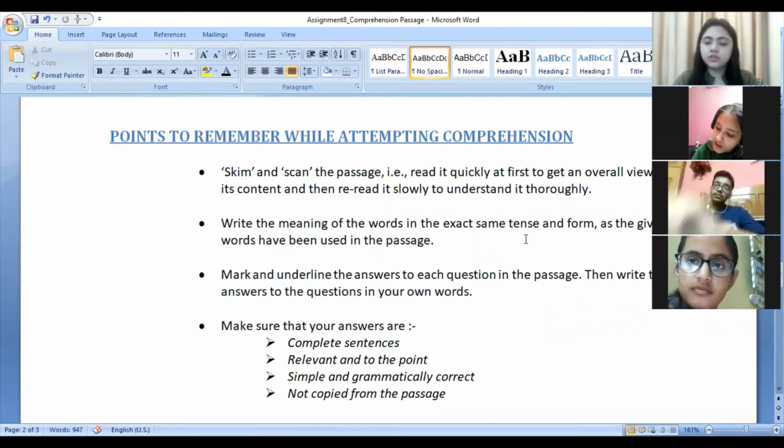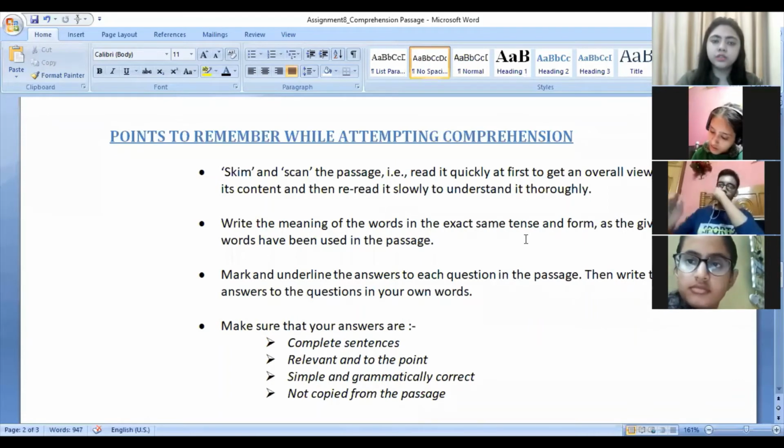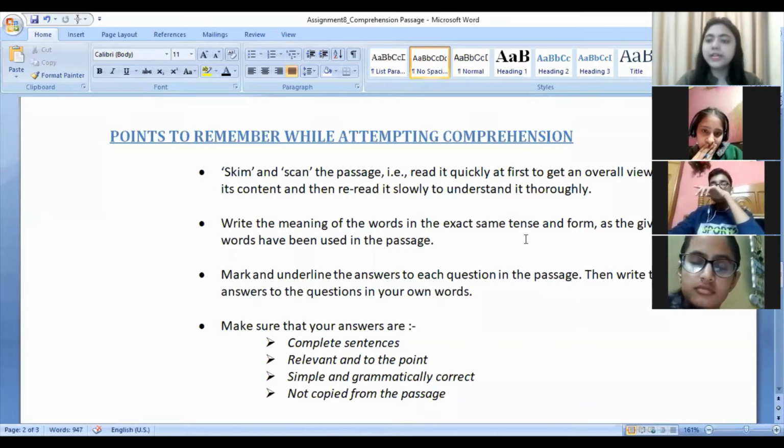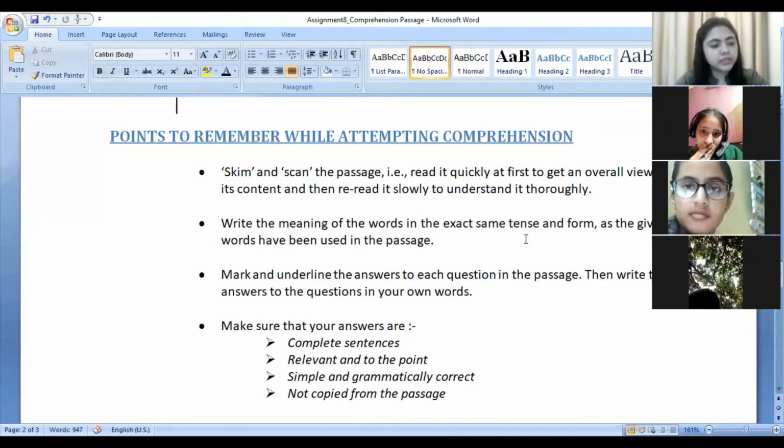Then write the answers to the question in your own words. So yes, you will be required to find out where the answer lies in the passage, but that does not mean that you have to just copy and paste. You don't have to copy and paste the things which are given in the passage exactly. You will have to write it in your own words, like you do for your literature answers, right? I've told you that you're not supposed to write down the answers in exactly the same words, but you have to change the words. You have to change the language, right? The answer will remain the same, but the language will change.